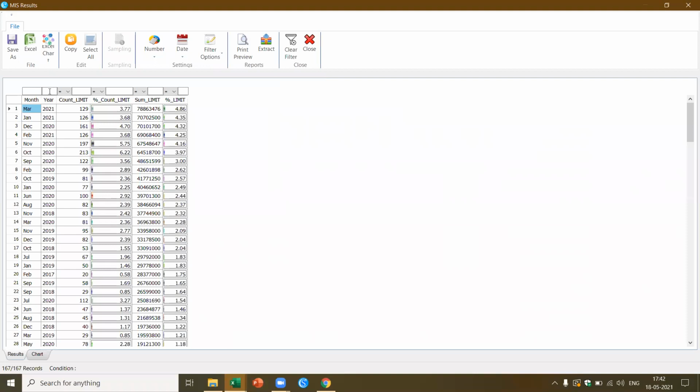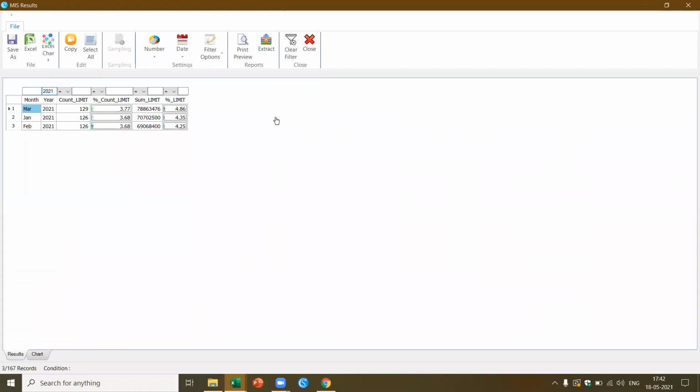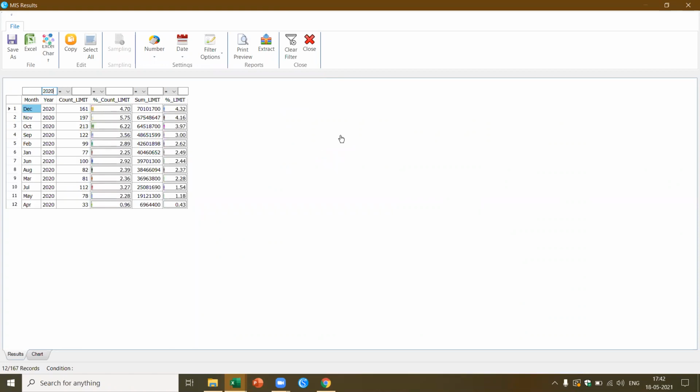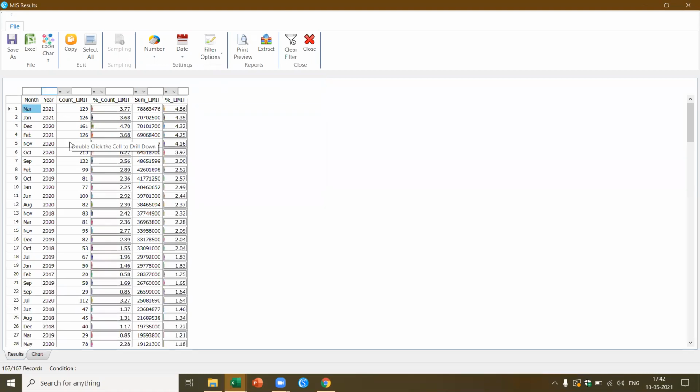Now here I want to pick up all cases pertaining to, let's say, 2021. Now this is based on 2021. These are the last 2 quarters. Similarly, I want to pick up 2020. I can pick up this. Or in MIS itself, I can put a condition. I want all loans which are greater than 1,420. I'll be able to pick up all the loans which are greater than 1,420. Now this gives me a perspective.